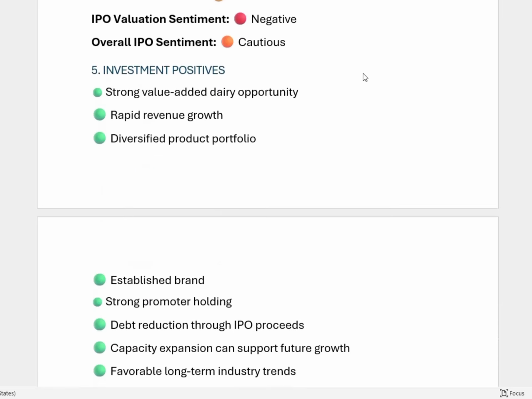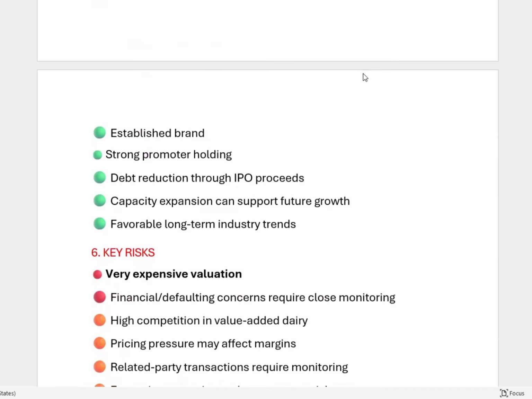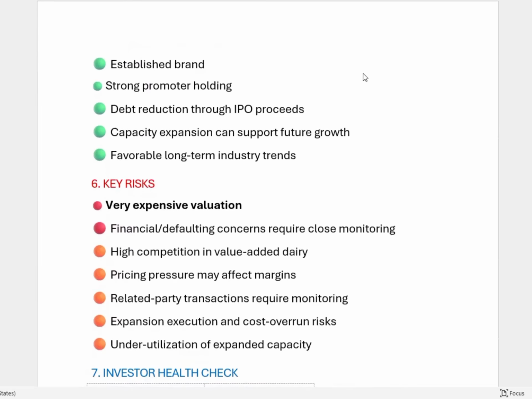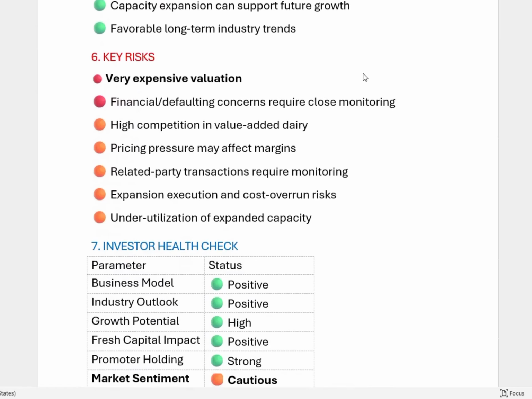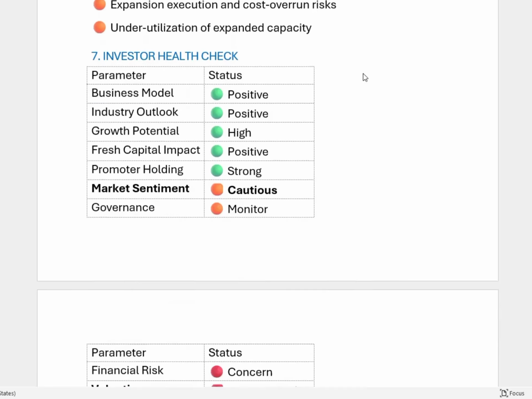So, investment positives: strong value-added dairy opportunity, rapid revenue growth, diversified product portfolio, established brand, strong promoter holding, debt reduction through IPO proceeds, capacity expansion can support future growth, favorable long-term industry trends. Key risks: very expensive valuation, financial and governance concerns require close monitoring, high competition in value-added dairy, pricing pressure may affect margins, related party transactions require monitoring, expansion execution and cost overrun risks, underutilization of expanded capacity, and